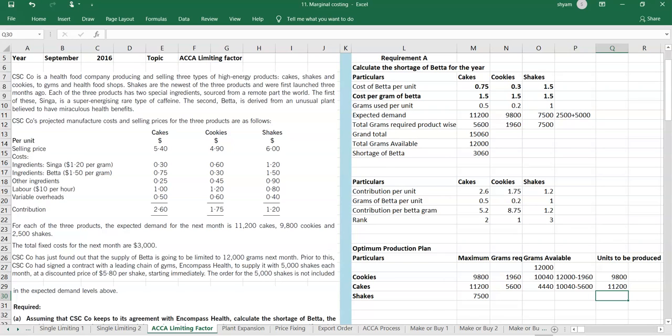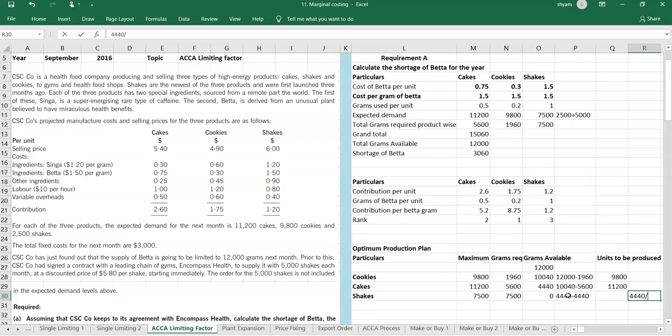And in terms of shakes, each shake requires 1 gram. So the total of 7500 grams is required, but we don't have that many grams. We have only 4440, and we can fully use it down to 0. But how many products could we produce?